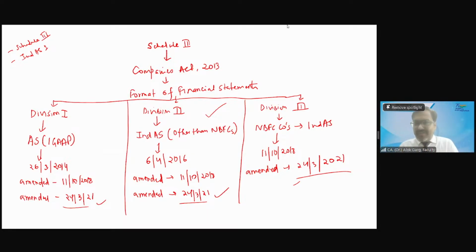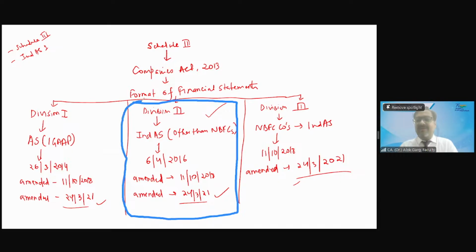So friends, now we have understood the universe of Schedule 3, Division 1, Division 2, Division 3. In your study material, in your CA curriculum, what is relevant? Division 2 to Schedule 3 is relevant. Division 1 is not relevant. Why? It was for accounting standards, and Division 3 is also not relevant for your purpose. So we will discuss Division 2 to Schedule 3 in a summarized manner. Very good.